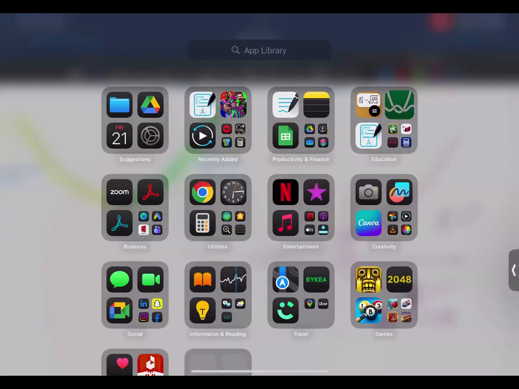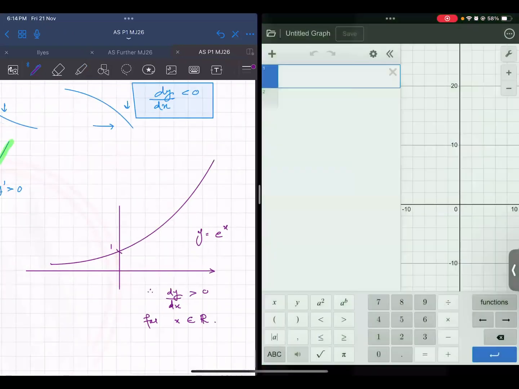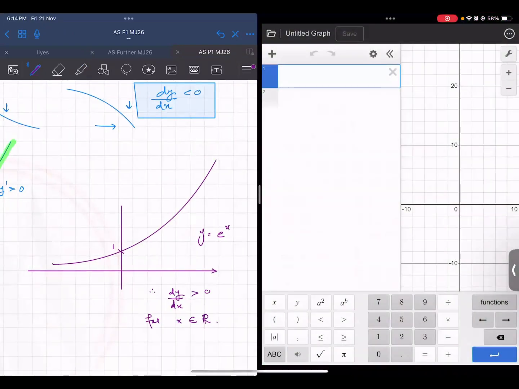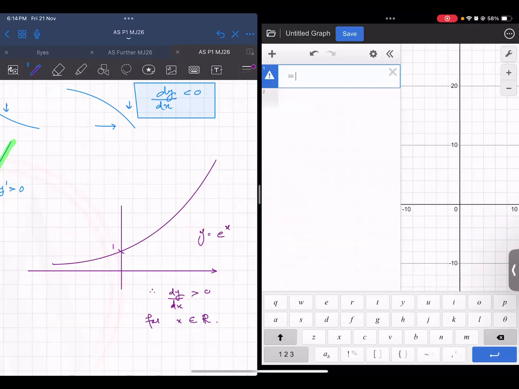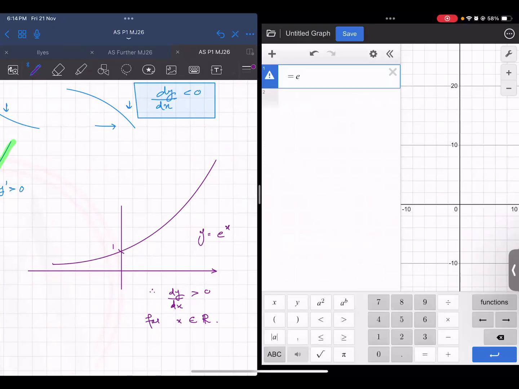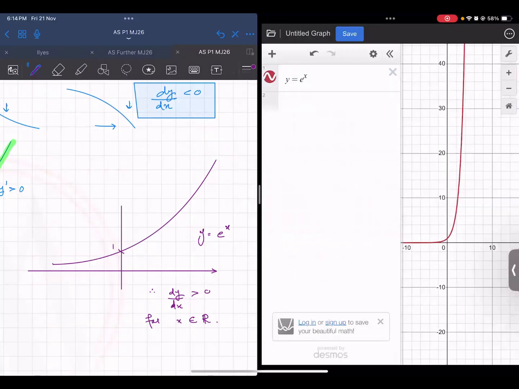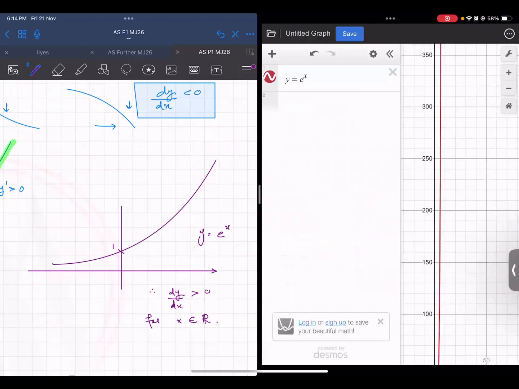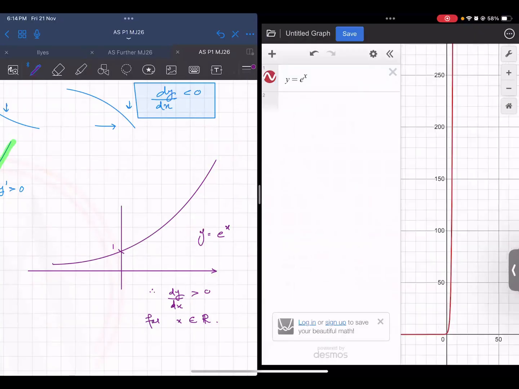Munib, are you understanding or not? Yes sir, I understand. Y is equals to, where is it, e power x. So look, the graph keeps on increasing, increasing, increasing. The graph is never coming down.